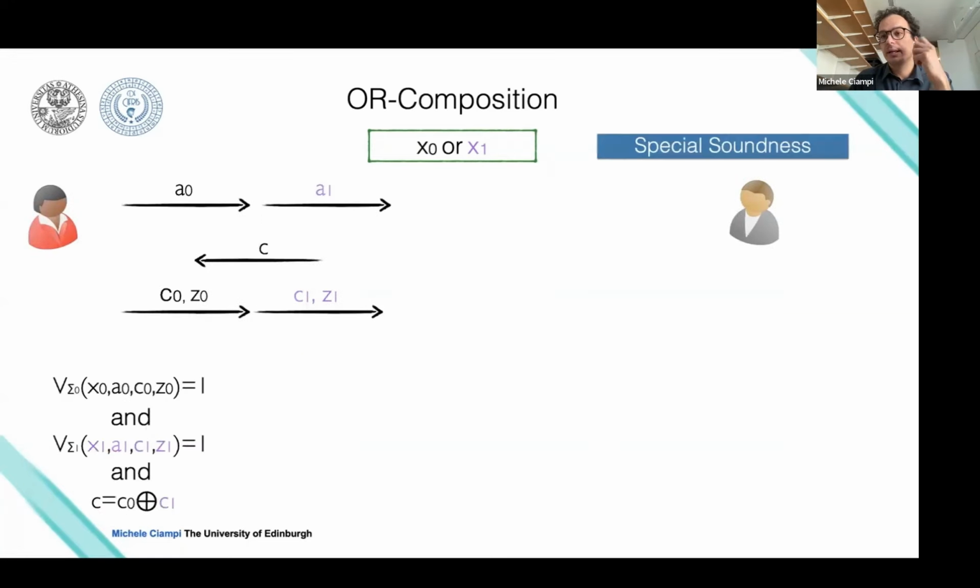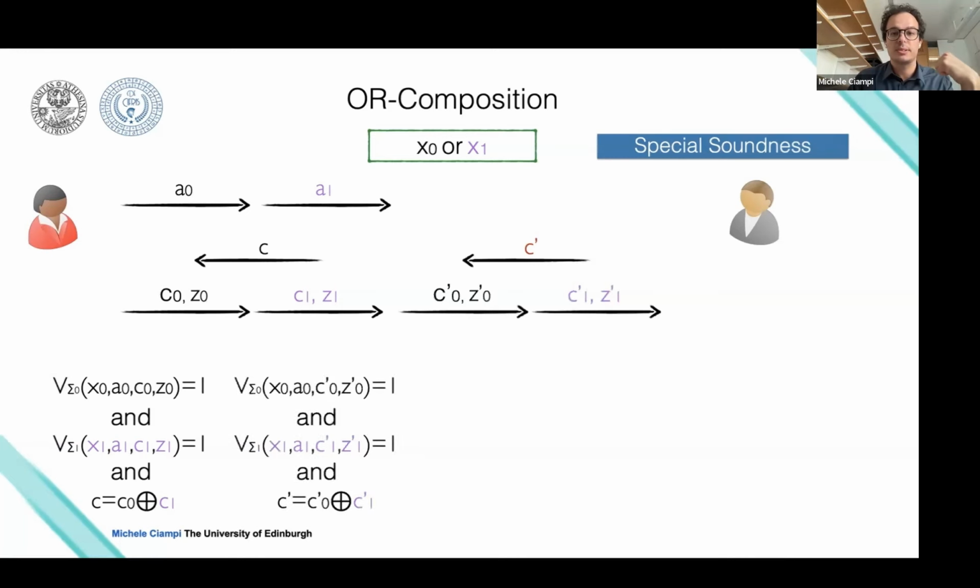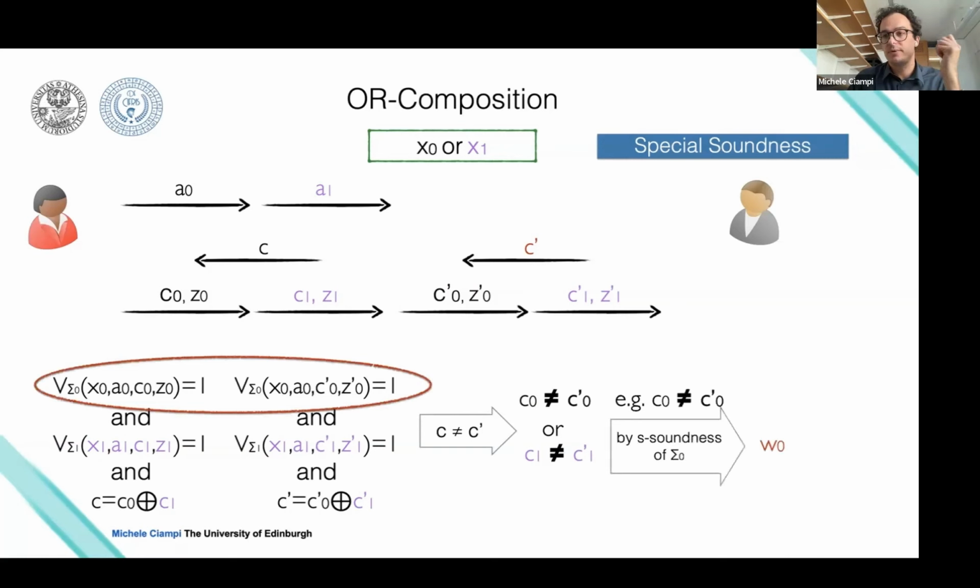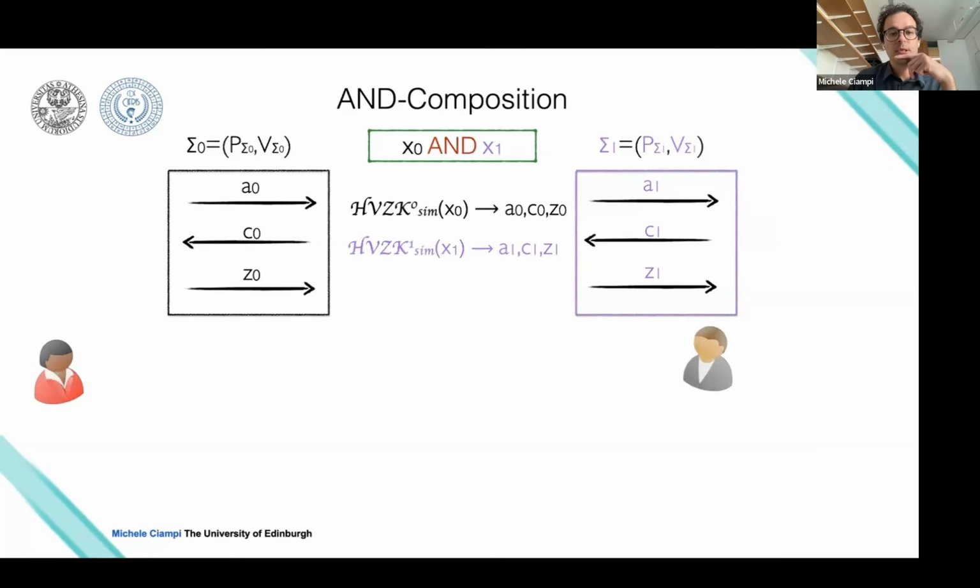You can prove that this type of composition of two Sigma protocols yields a new Sigma protocol. So this is still a Sigma protocol. In particular, you can easily prove that it enjoys special soundness. It's easy to show that. I'll give you the slide later, so you can take a look that this actually works fine, and it's honest verifier zero knowledge. You can also compose in N, so you can design a Sigma protocol where you prove that you know both the witness for x0 and the witness for x1, or more simply.